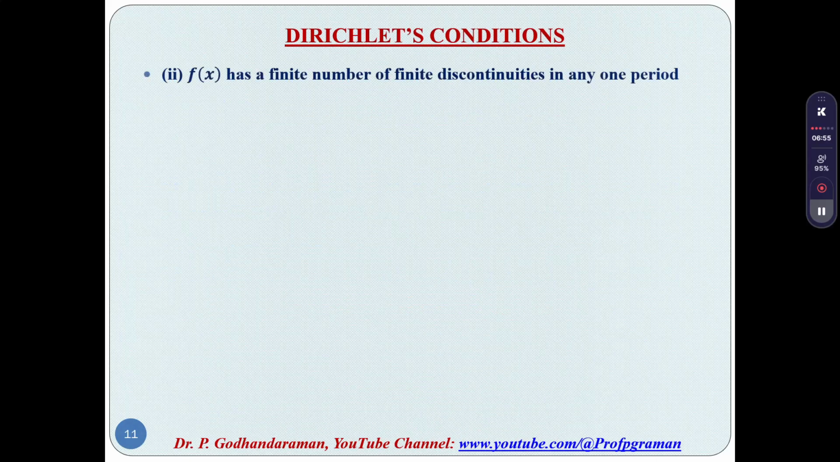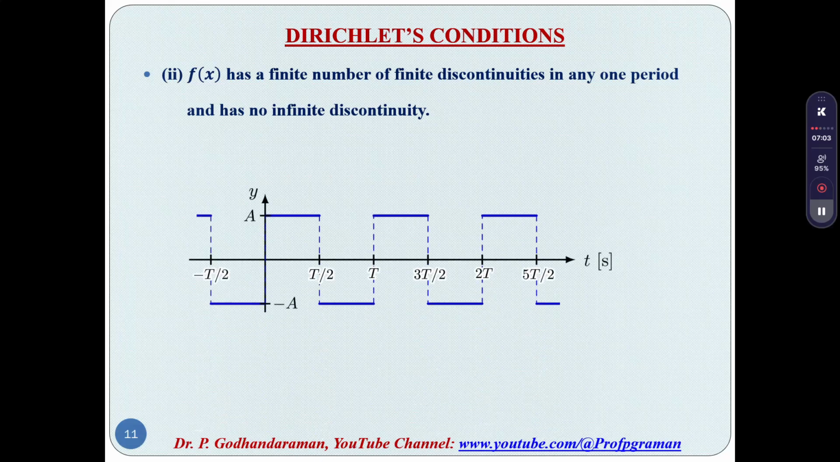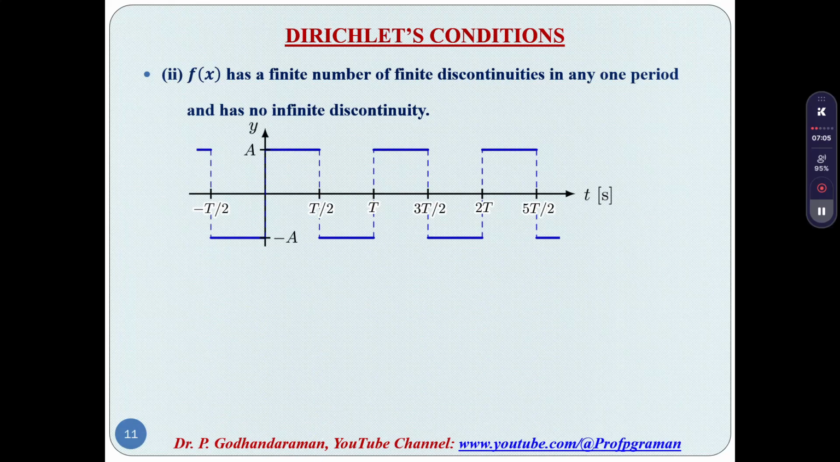And then the second condition: f of x has a finite number of finite discontinuities in any one period and has no infinite discontinuity. Here the periods are 0 to T, T to 2T, 2T to 3T. The discontinuities happen at T by 2, 3T by 2 and 5T by 2, but they are finite. When we consider 0 to T as one period, only one discontinuity happens. It is a finite number of discontinuities, therefore the second condition is satisfied for this picture.